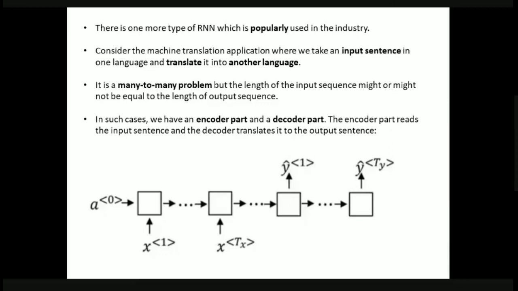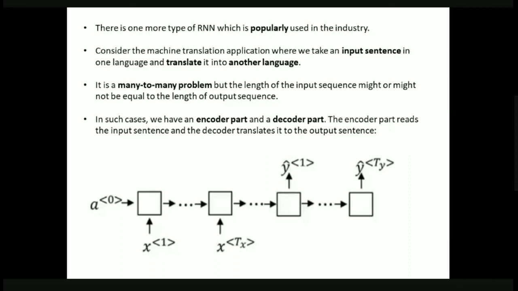But the difference from the many to many problem we discussed previously is that the length of the input sequence might or might not be equal to the length of the output sequence, because a situation told in one language can take 10 words, and the same situation can be told in another language with 5 words, or it may lead to 20 words. That is, the input sequence length may or may not be equal to the output sequence length.